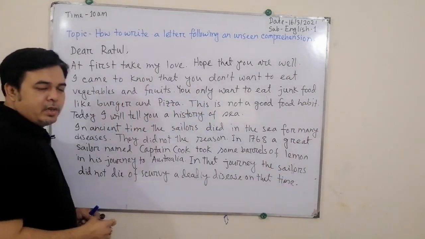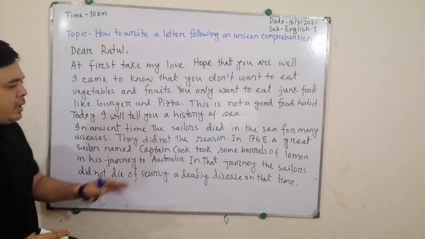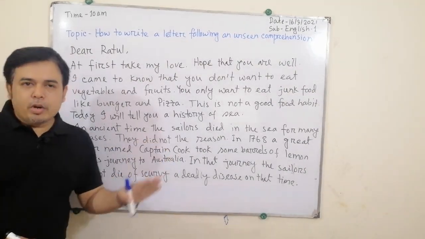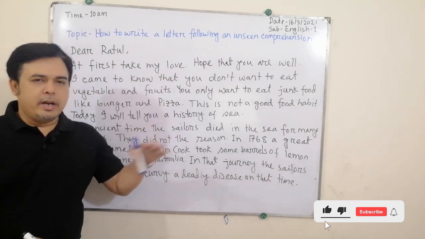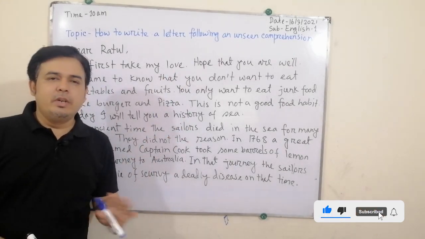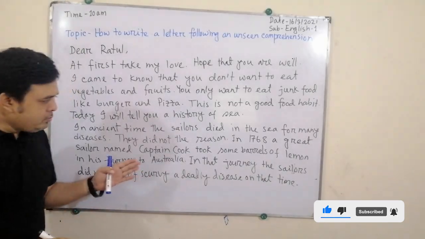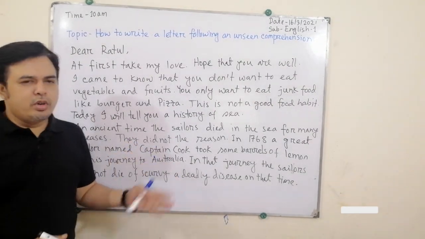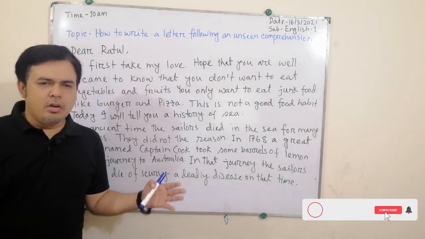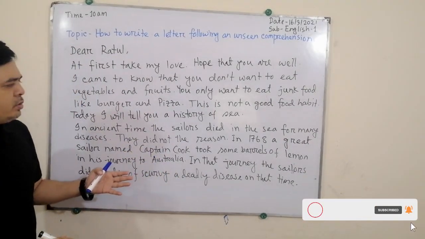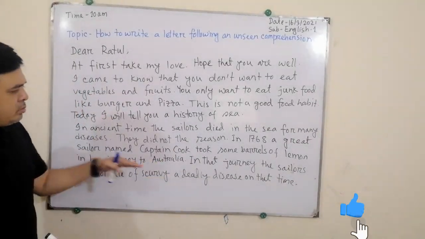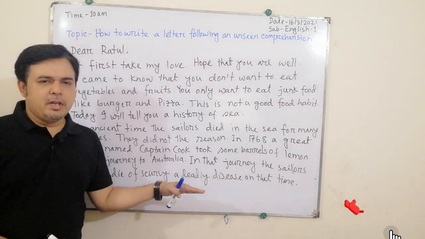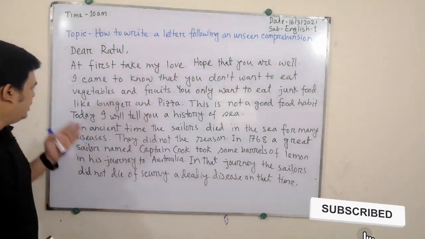There were some sentences at the beginning of the unseen comprehension. You didn't write that, okay? As we don't have to make it very long, we just try to make it within 10 sentences.